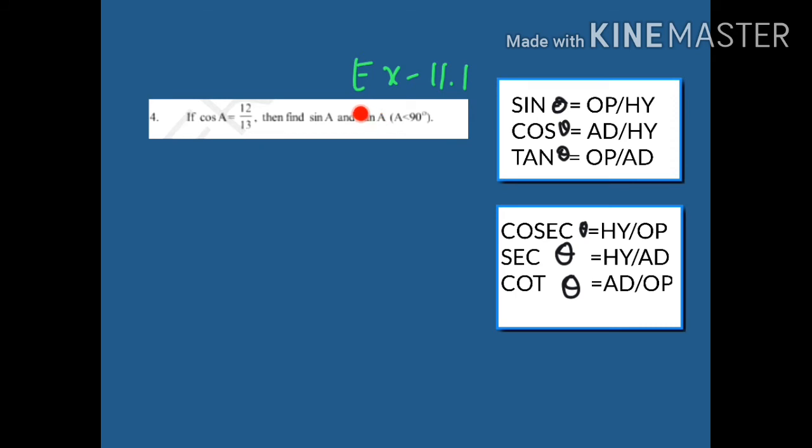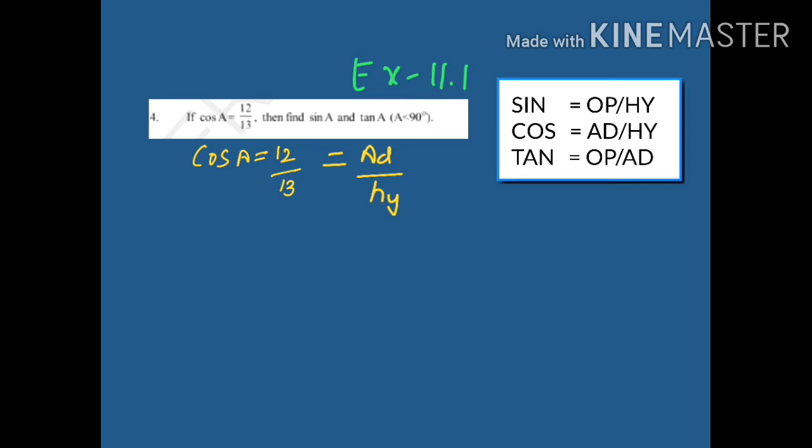Now I am going to explain a problem from exercise 8.1, which is our fourth question. It is given that cos A equals 12 by 13, and we have to find sin A and tan A, where A is less than 90 degrees. Already it is given that cos theta equals adjacent by hypotenuse. We got adjacent equals 12 and hypotenuse is 13. To find sin A and tan A, we first need to find the opposite side, because adjacent and hypotenuse are given.